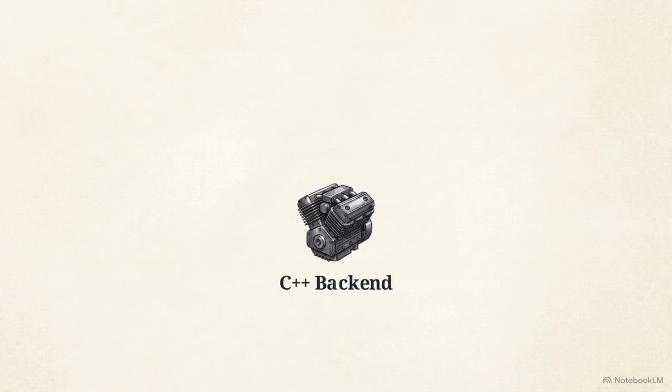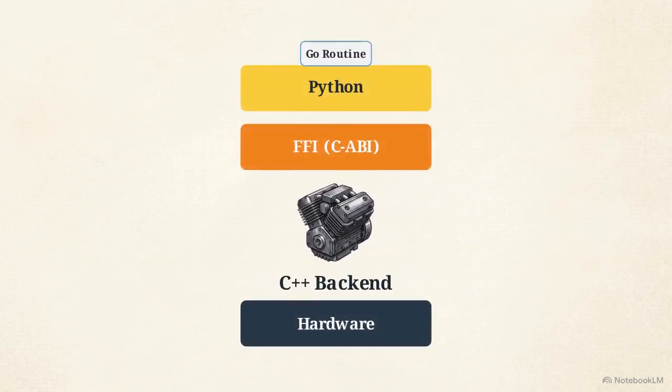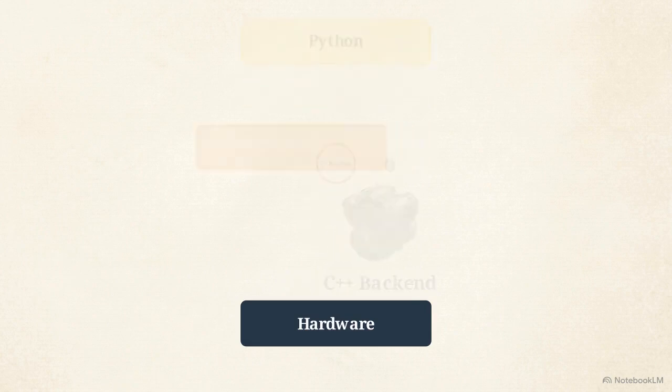CGO introduces infrastructural friction. Every time a Go routine calls into the C library, the scheduler must lock an operating system thread, transition the execution stack, and manage garbage collection barriers. In high-frequency environments, stripping away these intermediary layers removes the C application binary interface overhead.